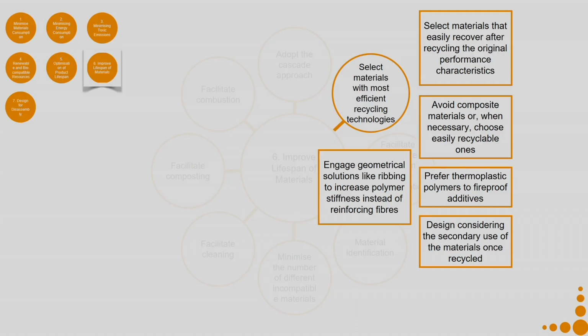These are just criteria for which you have to take a conscious decision whether, in your particular context, it is applicable or not, whether it can be used or not. Design considering the secondary use of the material once recycled. In most product design situations, you do design for recycling, but you do not think of what that recycled material can be used for. That becomes a problem. You know it can be recycled, but you do not know what it can be recycled into, and many times the whole purpose of recycling does not succeed properly.